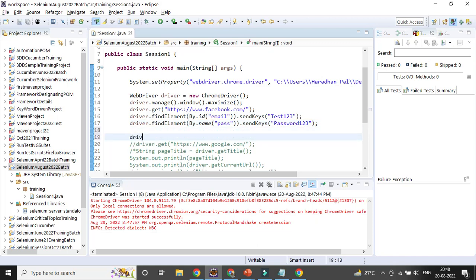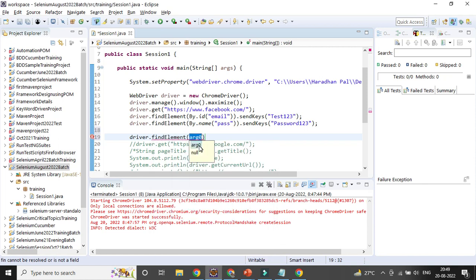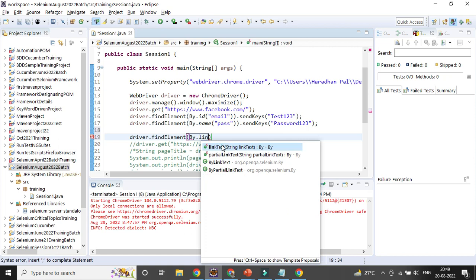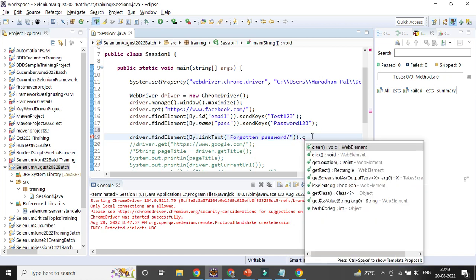Driver dot find element, right? By dot link text. Full link I can give it. By dot link text. So it is a link. I can click on the link. So basically similarly I can use the click function. So I'll be clicking on the link, right?